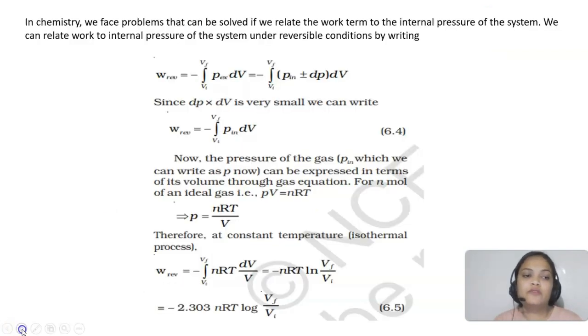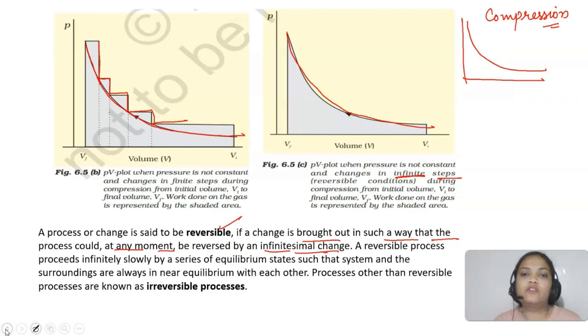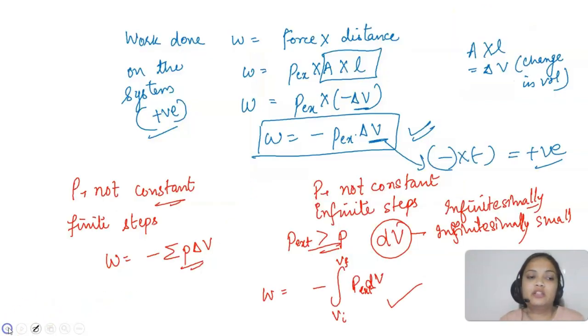Students, if I talk about this expansion, before that I want to tell you one more thing. In this case, the pressure is increasing infinitesimally in small steps. Let's say the pressure is increasing by dP.